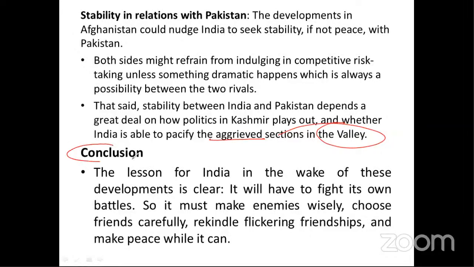Another one is what you will write in the conclusion. The lesson for India in the wake of this development is clear. It will have to fight its own battle. Okay, India has to fight its own battle, and with the help of diplomacy India can settle all these disputes. So it must make enemies wisely, choose friends carefully, rekindle flickering friendships, and make peace while it can.